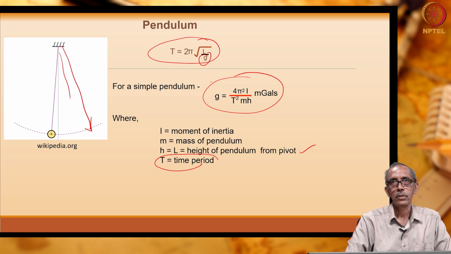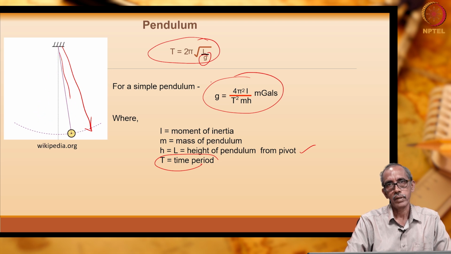So, using the simple pendulum, we can determine the actual or absolute acceleration due to gravity.